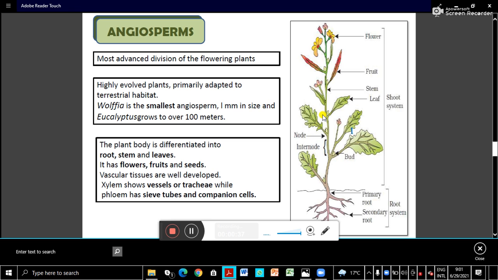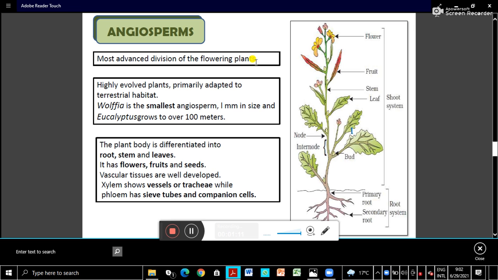Plant body is differentiated. Of course, a differentiated plant body you have seen in pteridophytes, though it's a very primitive structure. Root, stem and leaves are there, and the stem is an underground rhizome, as you have seen. Then in gymnosperms a well differentiated body is there: stem, roots and leaves. And in angiosperms the plant body is well differentiated into roots, stem and leaves. So it is the most advanced division, of the flowering plants.